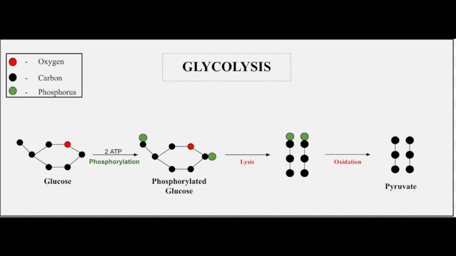Phosphorylation makes molecules less stable, therefore more likely to react. The phosphorylation results in phosphorylated glucose. The phosphorylated glucose molecule undergoes lysis to form two 3-carbon molecules. These 3-carbon molecules are oxidized to remove phosphate groups and form two pyruvate molecules.